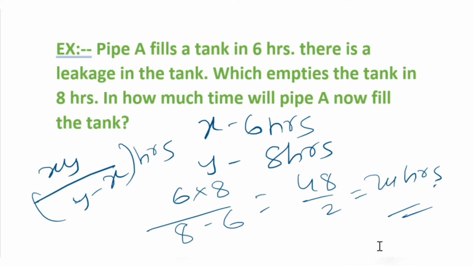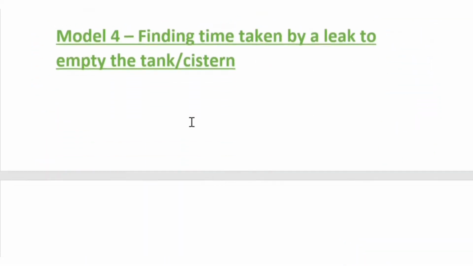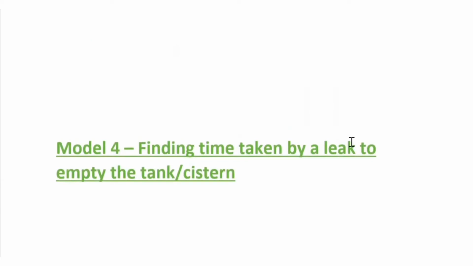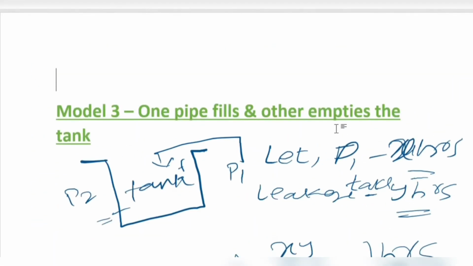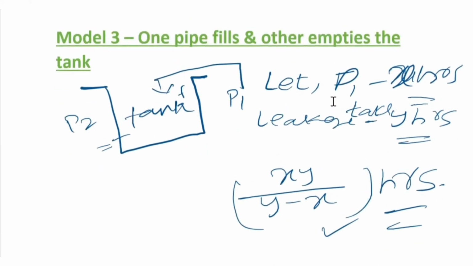Okay, I hope you got some clarity on these three models I explained. Let's move forward to the fourth model. It is also a very important one. They will be asking to find the time taken by the leak to empty the tank or cistern. So this is the fourth model. We need to find the time taken by the leak. Compared to the previous model, the third model, both are similar: one pipe filling, another emptying.